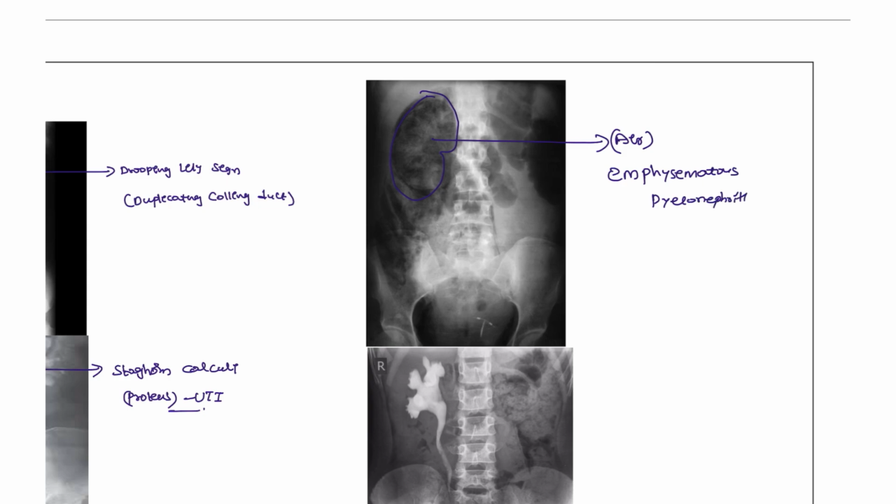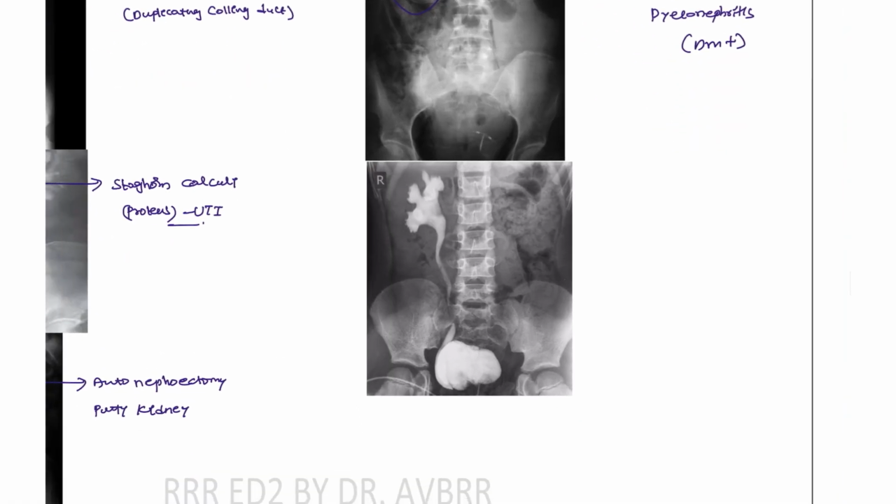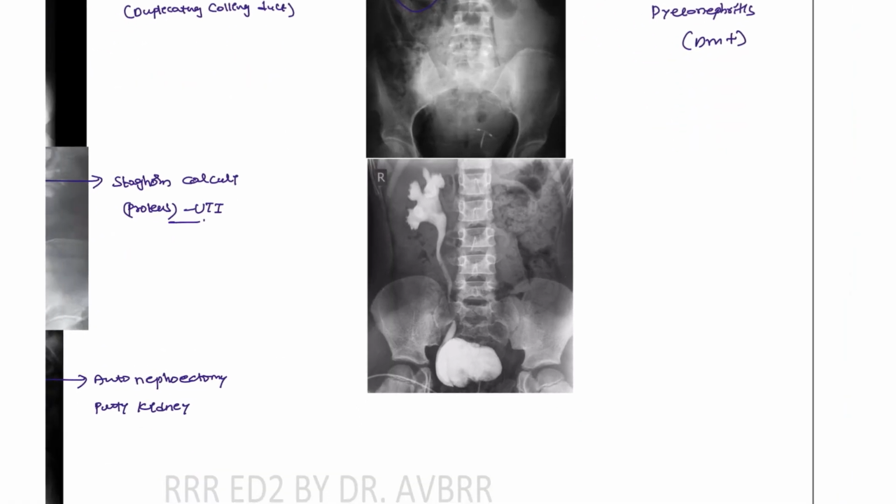Emphysematous pyelonephritis is seen in patients with diabetes mellitus, a more severe condition of UTI, and is seen in patients with unilateral vesicoureteral reflux, because there is a recurrent UTI which is causing this kind of coarse condition that we are going to see in these patients.